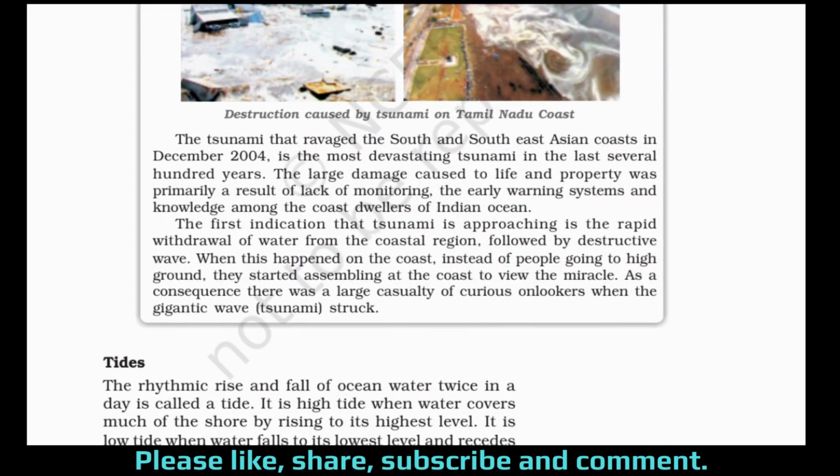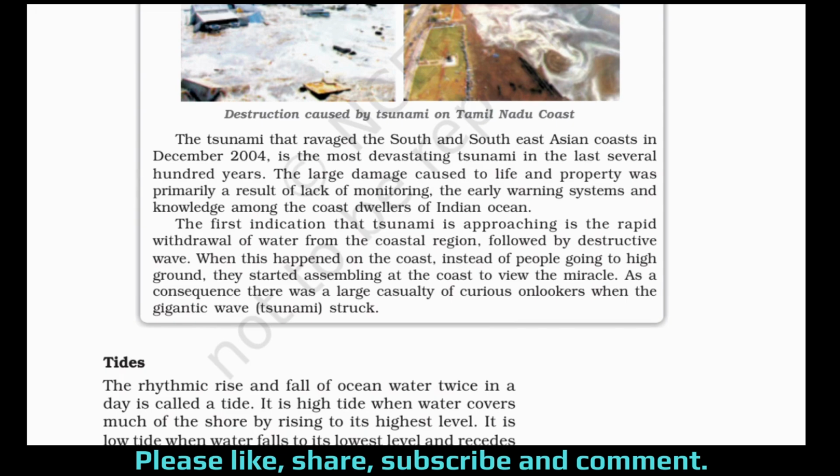The tsunami that ravaged the South and Southeast Asian coast in December 2004 is the most devastating tsunami in the last several hundred years. The large damage caused to life and property was primarily a result of lack of monitoring, early warning systems, and knowledge among the coast dwellers of the Indian Ocean.